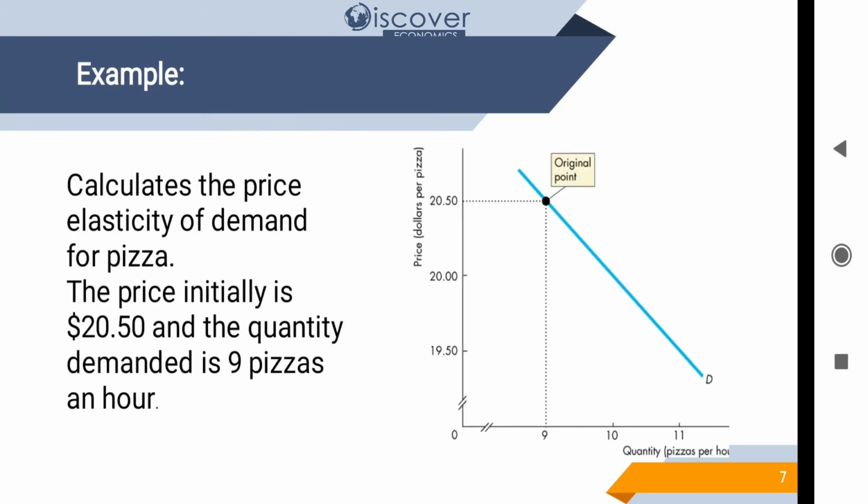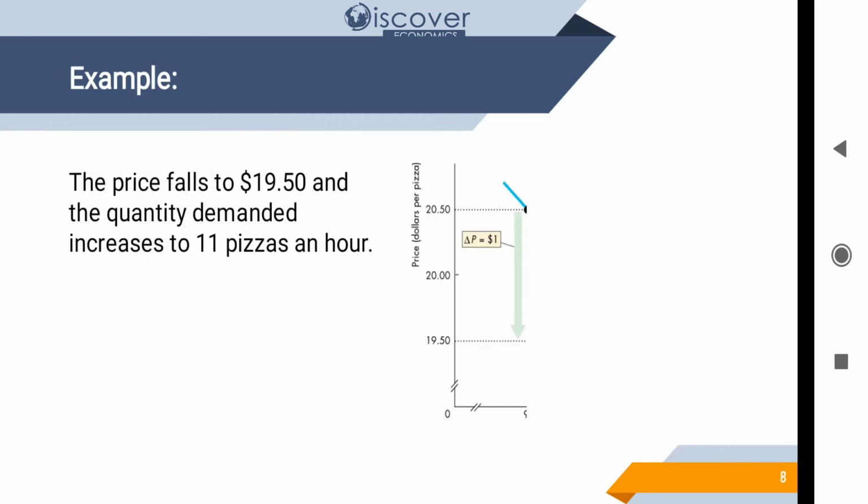Calculate the price elasticity of demand for pizza. We are going to have a pizza demand and price of pizza. So the price is initially $20.50 and the quantity demanded is 9 pizzas an hour. So in 1 hour 9 pizzas are being ordered. So this is the situation.